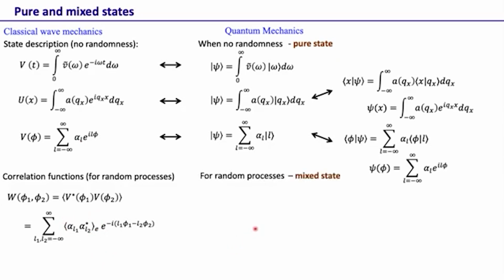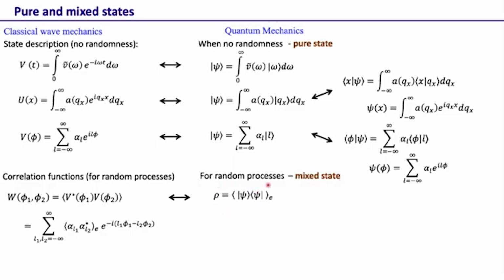Similarly, if the process is random, then we refer to it as the mixed state in quantum mechanics. So in quantum mechanics, there are two kinds of randomness. One is the intrinsic randomness because of the quantum system, and the other one is this randomness, which is pretty much what we see in the classical. So we can say this is like the classical kind of randomness or the mixture, and that's why the name mixed state.